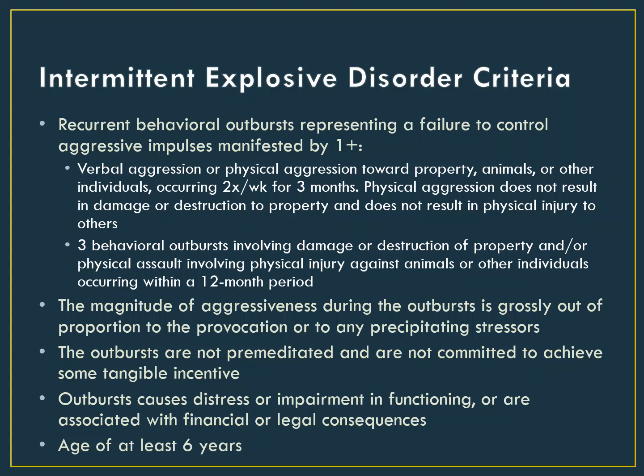First, the person must demonstrate this failure to control aggressive impulses in one of 2 ways. Either they demonstrate verbal or physical aggression towards property, animals, or other people that does not result in damage, destruction, or harm, but this is done frequently, specifically at least twice a week for 3 months. Or they demonstrate aggression that does result in serious damage, destruction, or physical injury, but it's done infrequently, specifically at least only 3 outbursts within the last 12 months.